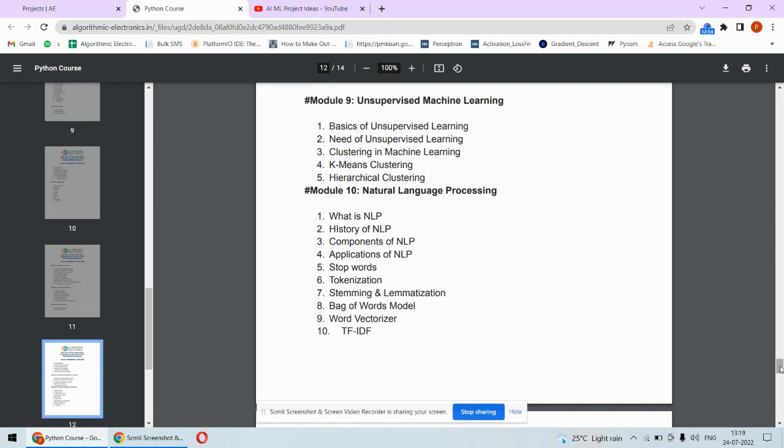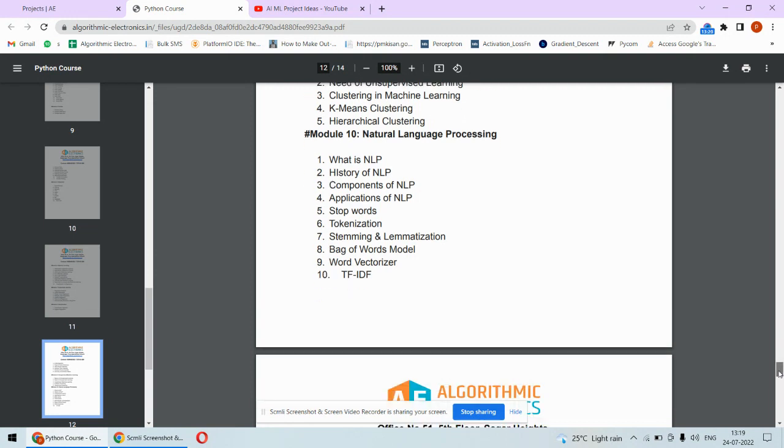So under this module, we will understand how the computer can be trained to understand natural languages such as English or any other natural languages, and how we can design chatbots, or how we can extract the meaning from text, so that we can classify whether a particular email is a spam email or a general email, or even understand whether a particular review is a genuine review or a fake review about that particular product.